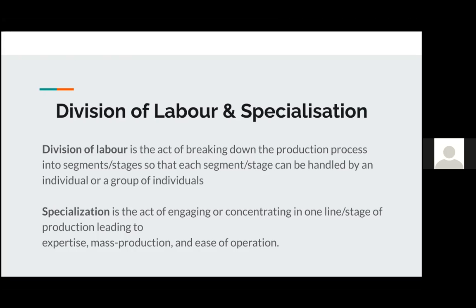Now, by doing this, you essentially allow for specialization. And that is the act of concentrating in one line of production that would lead to your expertise. Think of the person that butters a slice of bread. If that is what they do day in, day out, because of division of labor, then they would learn to specialize in that craft. And this can be taken to more complicated processes. Rather than buttering of bread, it could be the extraction of oil, or different things in different industries that would lead somebody to be an expert in that operation that they are performing.